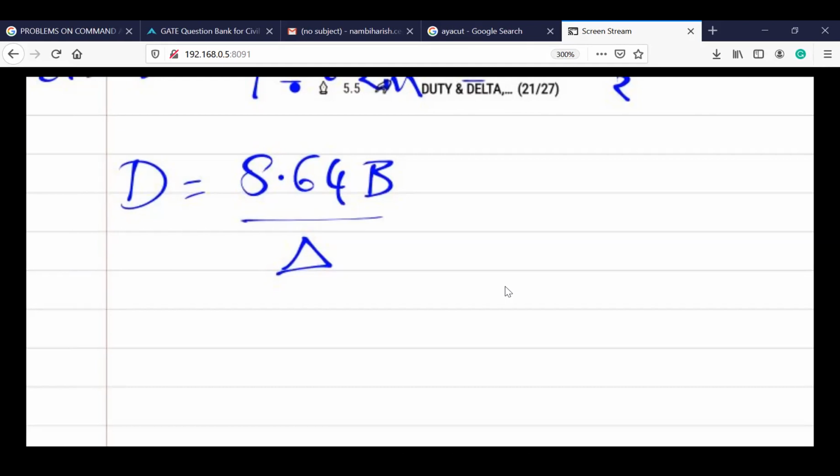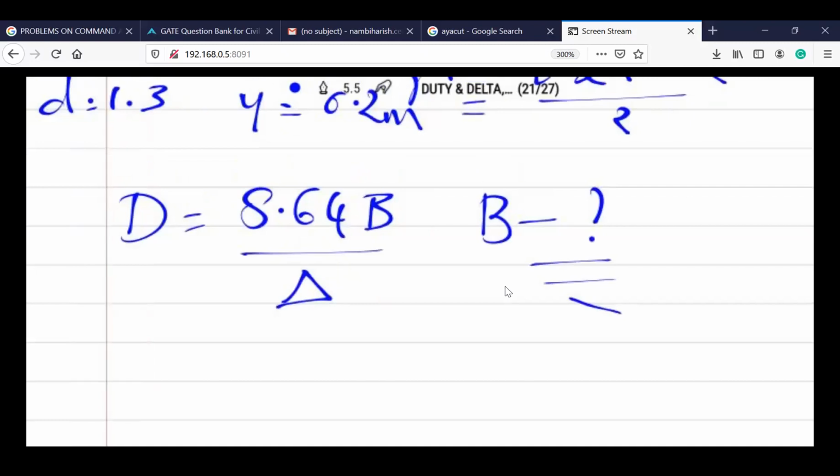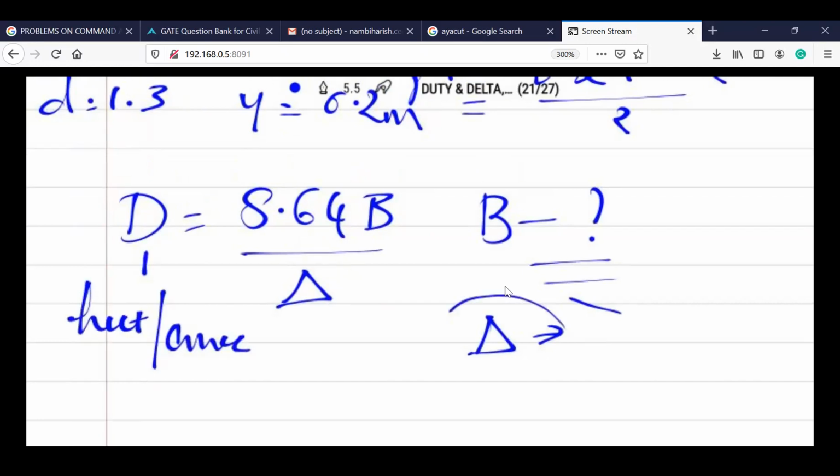Right. And my second question is, what are the units for B? Units for B. Days, right? Number of days. Okay, done. And delta. Now the main thing comes. Remember delta, I require D in terms of hectare per cubic. Then what should be the delta value in terms of centimeters? Rethink.